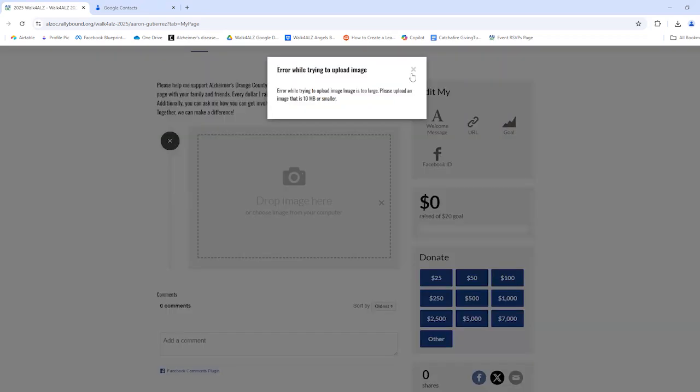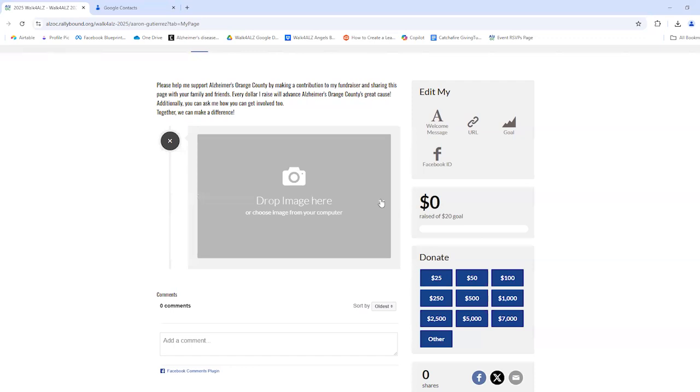Oh, here's an important detail. Actually, I'm glad this came up. One thing to be aware of is when you are uploading images, if you upload an image that is larger than 10 megabytes, you are not going to be able to upload the image for the most part, unless you're working with a super high res image that occupies a lot of space. This isn't going to be an issue for most of the photos you'll probably end up trying to upload. But just know that if you are trying to upload an image that's more than 10 megabytes, you won't be able to. So we'll just leave that as is.